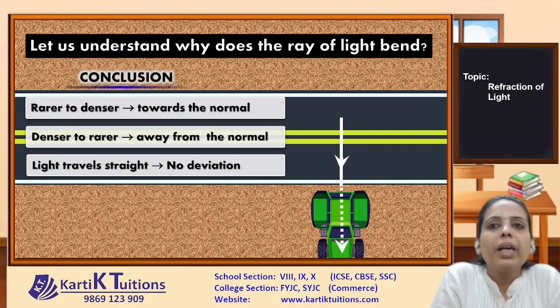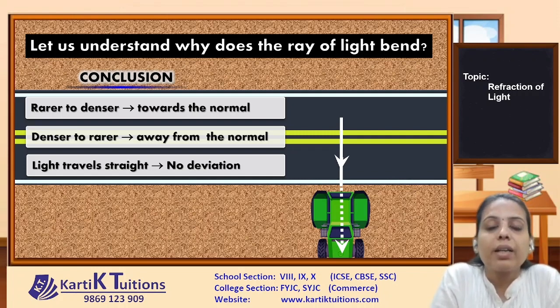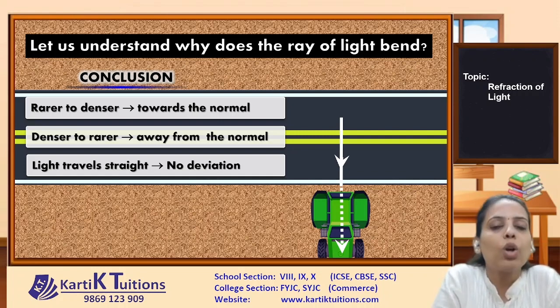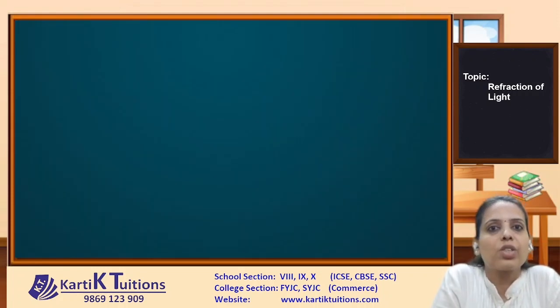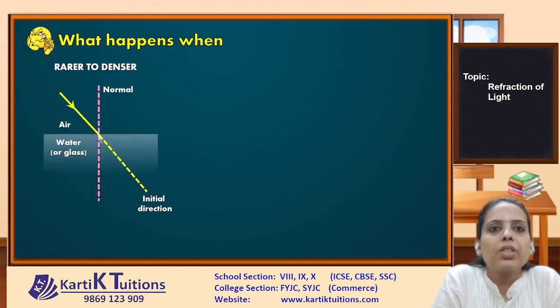So there are three conditions which are related to refraction of light. That is, when light is passing from rarer to denser, it will bend towards the normal. When it is passing from denser to rarer, it will bend away from the normal. And when light is traveling straight, that is in the direction of the normal, it will not show any deviation. So these are the three conditions.